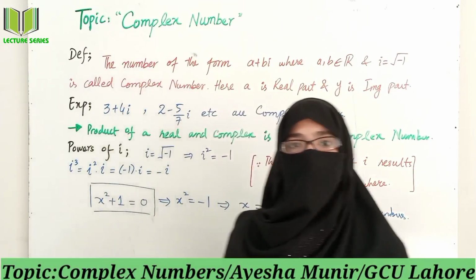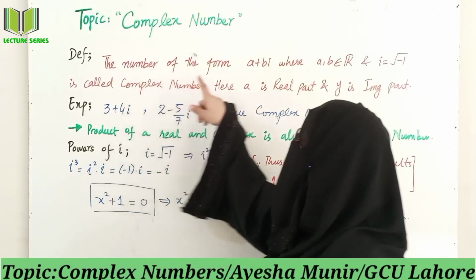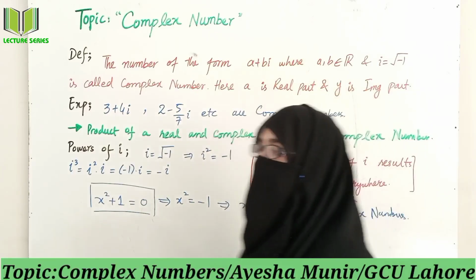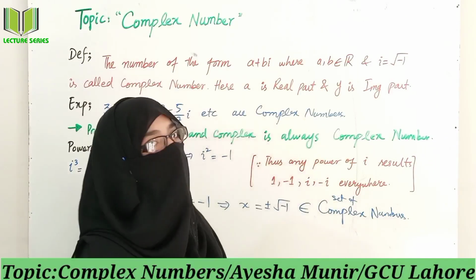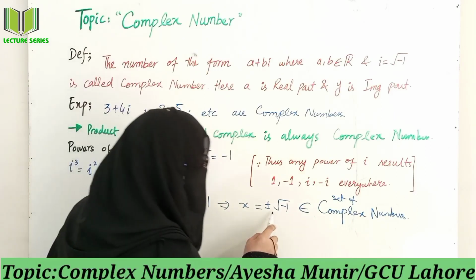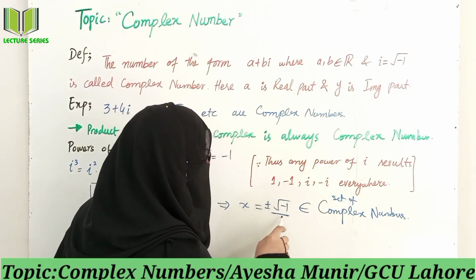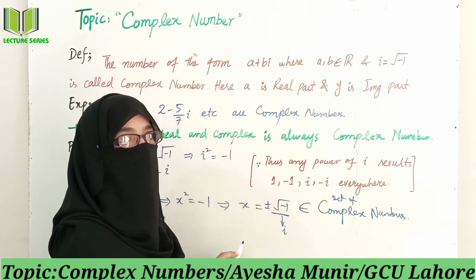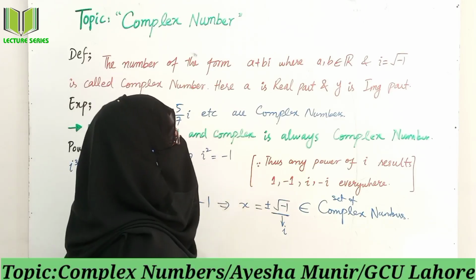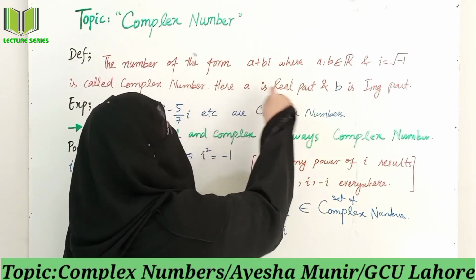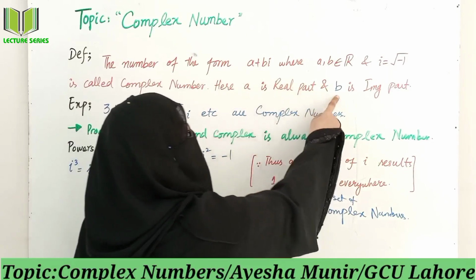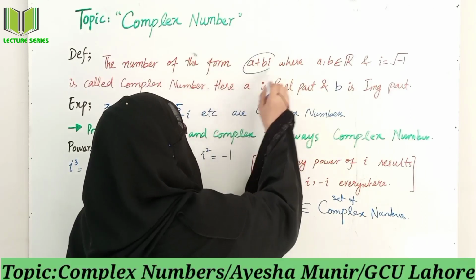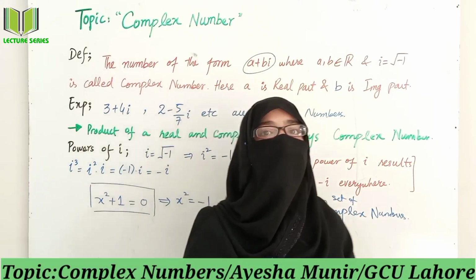Let's come to the definition. The definition is: a number of the form a plus b iota, where a and b belong to real numbers and iota is equal to root minus 1. As we have discussed, root minus 1 is denoted as, or named, iota. Iota is equal to root minus 1. So a is the real part of this complex number and b is the imaginary part of this complex number. On the whole, a plus b iota is generally denoted as a complex number.